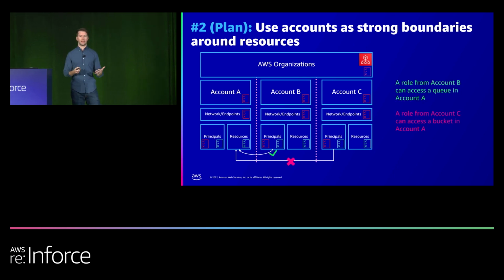But with IAM Access Analyzer, once you turn it on, it starts evaluating those policies. It uses automated reasoning and SMT solvers, which you can just think of as fancy math, to prove whether or not those policies are allowing that access. So whether or not something is true or false, right? This helps us validate our assumptions and find intended or unintended access in a more automated way across all of our strong boundaries, right?